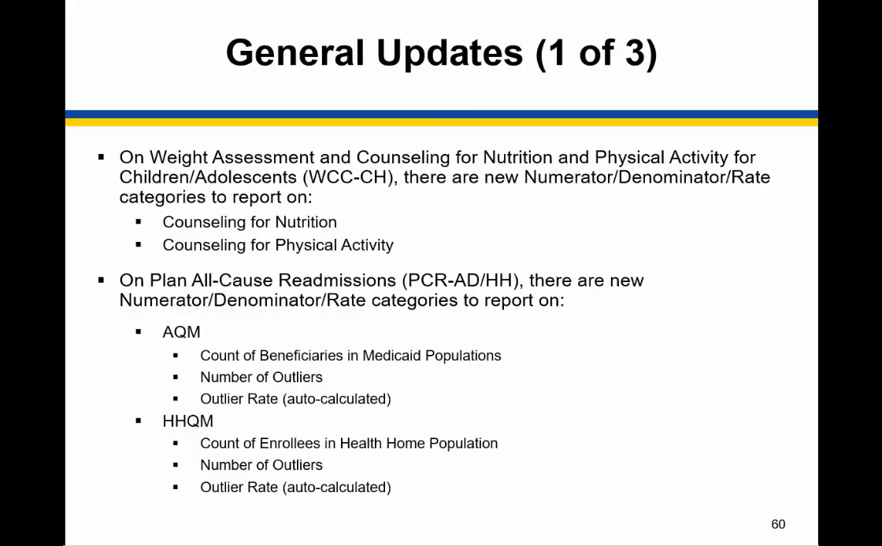So moving on to the general updates. For the measures listed on this slide, there are new numerator, denominator, and rate categories to report on in the performance measure section. For the WCC child measure, new NDR categories include counseling for nutrition and counseling for physical activity. For the adult PCR measure, the new categories include count of beneficiaries in Medicaid populations, number of outliers, and the auto-calculated outlier rate. For the Health Homes PCR measure, the new categories include count of enrollees in health home populations, number of outliers, and the auto-calculated outlier rate.